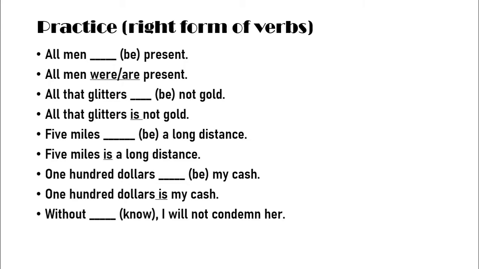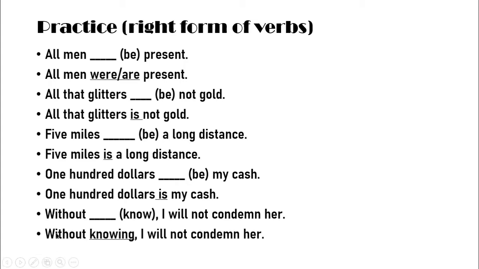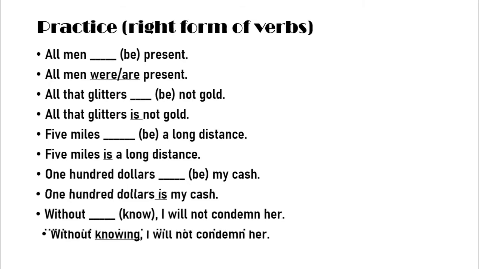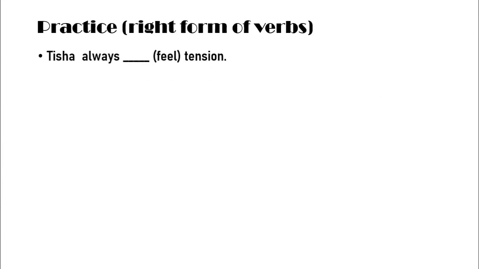Next one: without dash no, I will not condemn her. Dear boys, the verb after a preposition always takes the ing form. If we have a verb after a preposition, then we have to use the ing form of that verb. For example, without knowing, I will not condemn her. Without going there, I will not know anything. Like this.